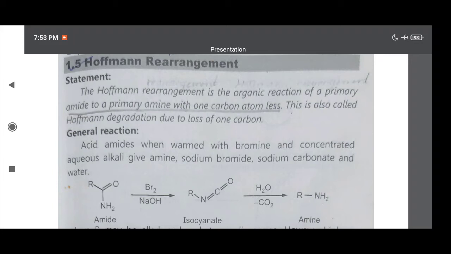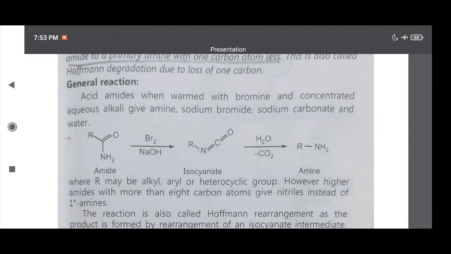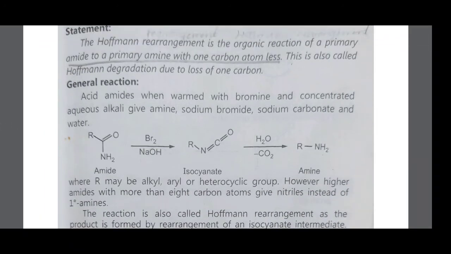Therefore, in the general reaction, acid amides when warmed with bromine and concentrated aqueous alkali give amine, sodium bromide, sodium carbonate and water. Here I am showing the reaction. RCONH2, this is the amide, reacts with Br2 and NaOH, forming an isocyanate, that is R-N=C=O, this is the isocyanate group. Then hydrolysis, removing a CO2 molecule, converts it to RNH2.